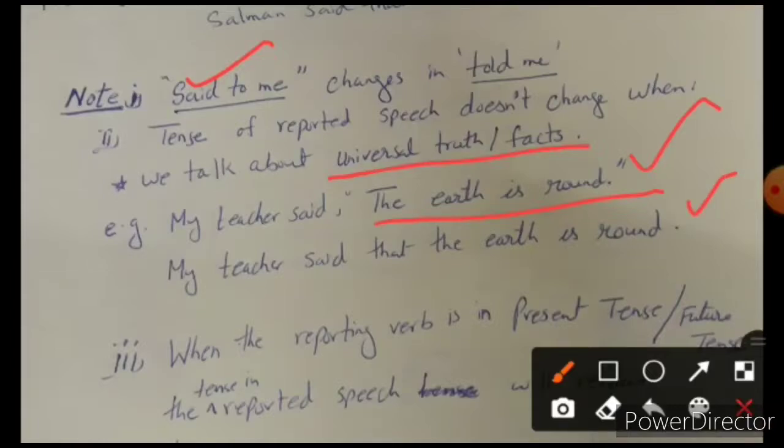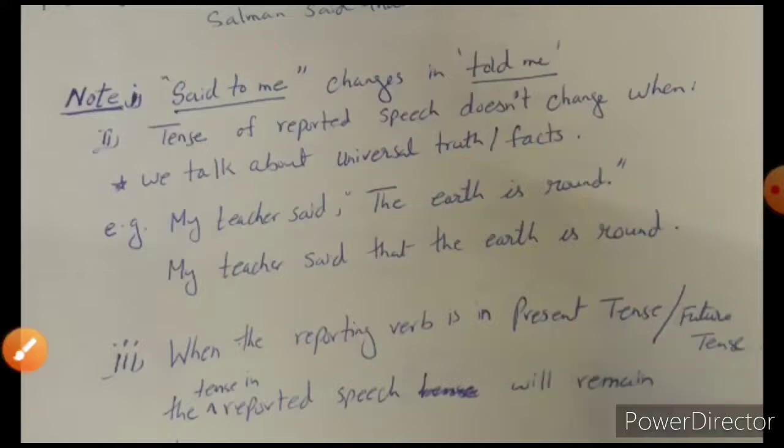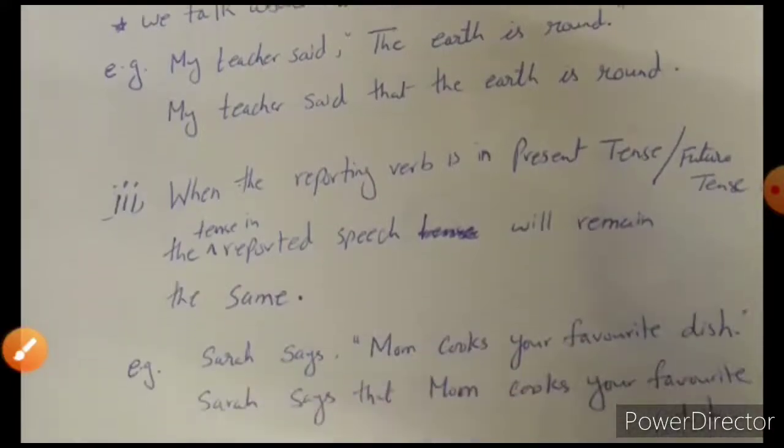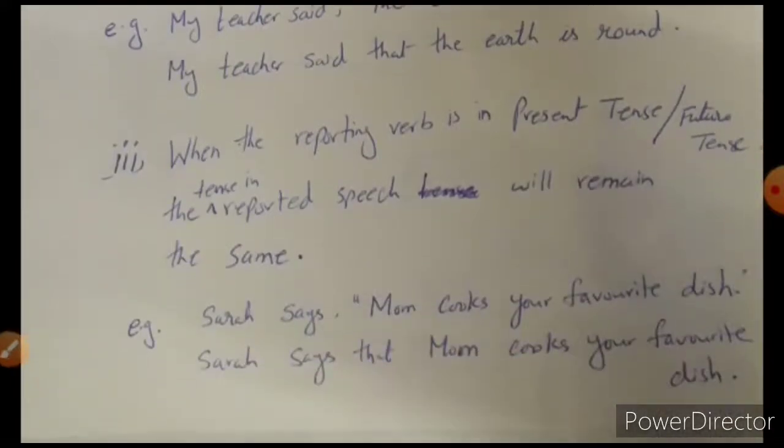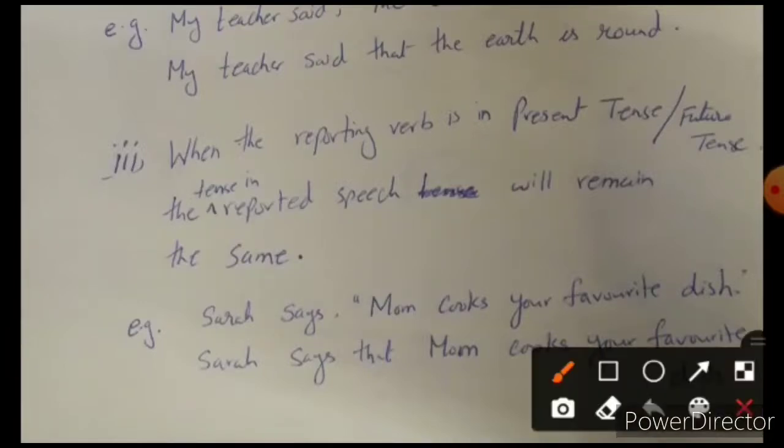Then point number 3 again is a very important point, and this point means what? It is basically when the reporting verb is in the present tense or in the future tense. Okay, so the tense in the reported speech will remain the same. Now what does that mean?